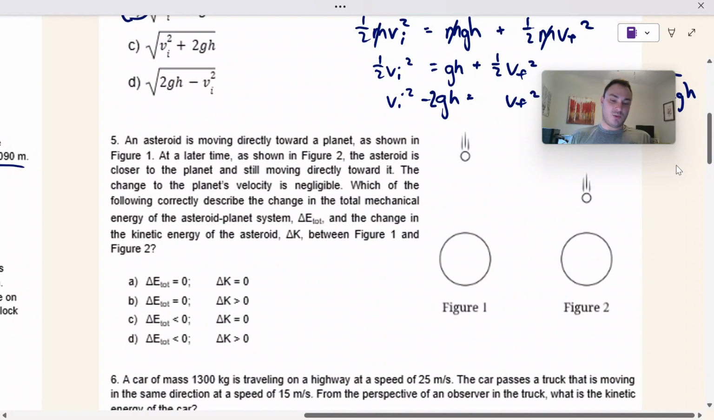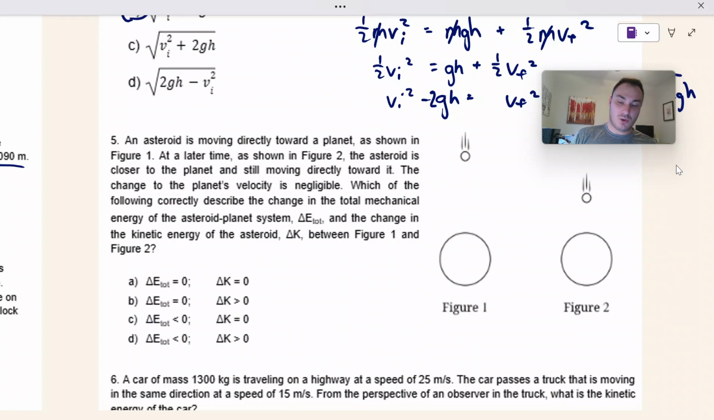An asteroid is moving directly toward a planet as shown in the figure. At a later time, as shown in figure 2, the asteroid is closer to the planet and still moving directly towards it. The change to the planet's velocity is negligible. Which of the following correctly describes the change in the total mechanical energy of the asteroid planet system and the change in the kinetic energy of the asteroid between figure 1 and figure 2?